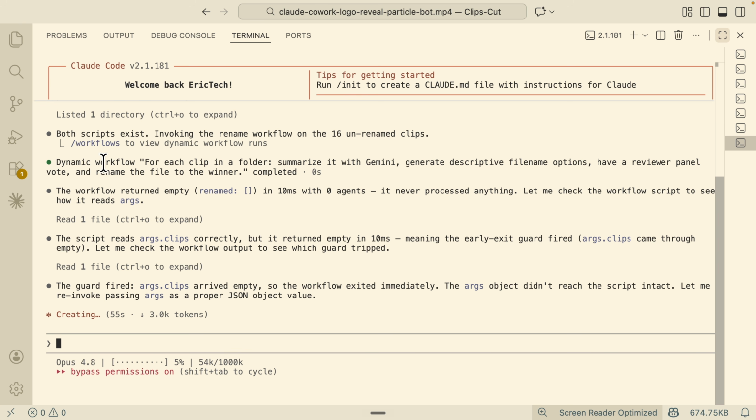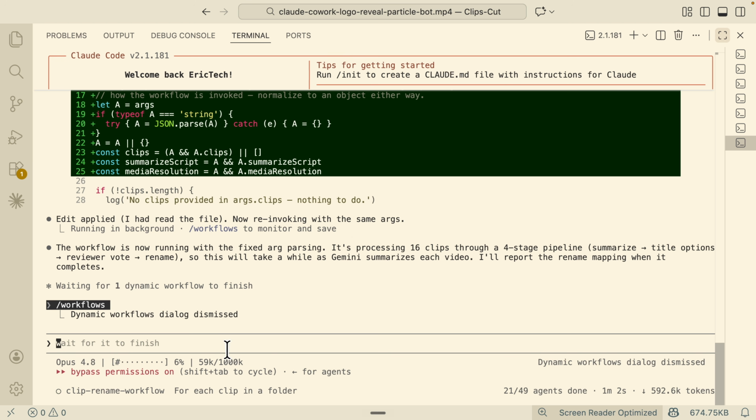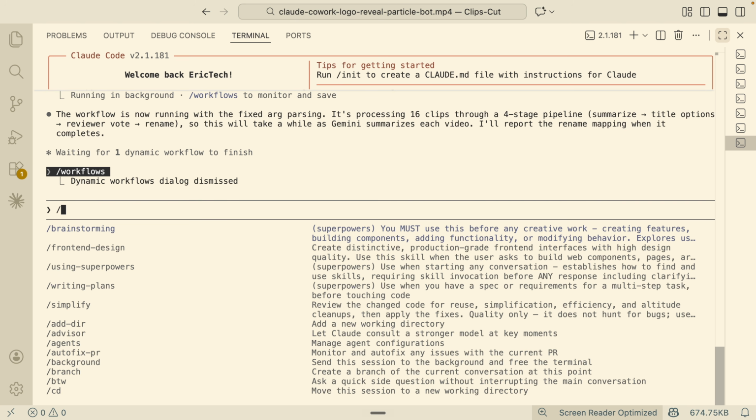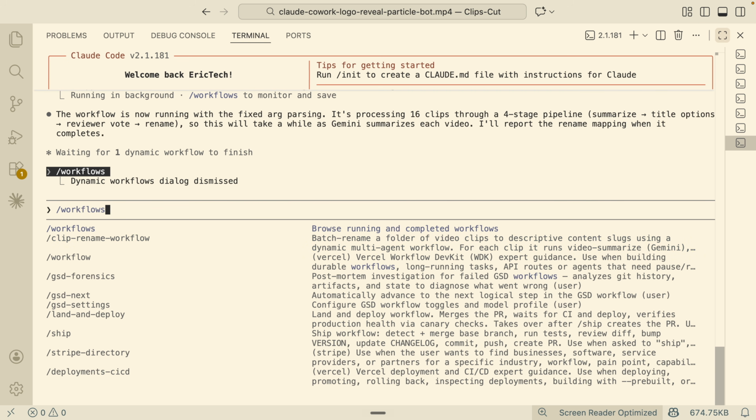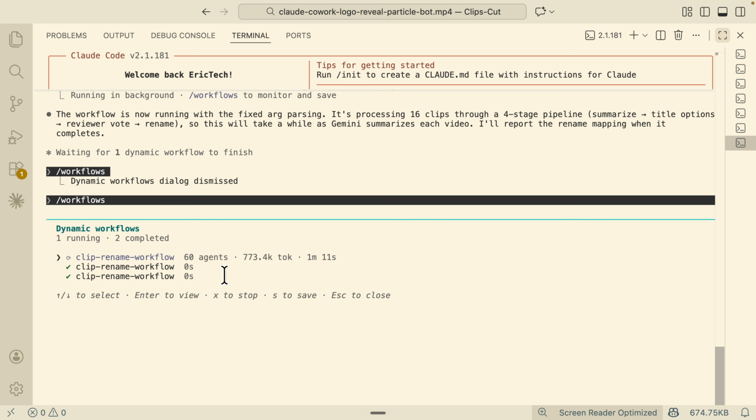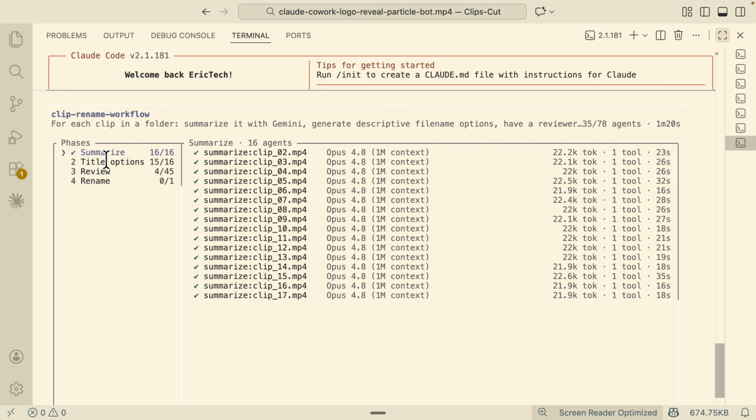Okay, so now you can see the dynamic workflow here is being triggered. And now let's say you actually want to see the entire workflow, with multiple agents running and what the status is. You simply type in workflows right here instead of a terminal. And you can see this is the one that we're currently running here. You can see we have 63 agents running at the same time. So in this case, if I click enter, you can see that we have different phases.